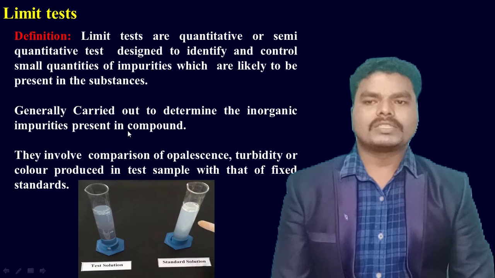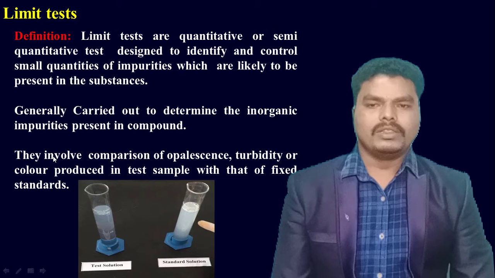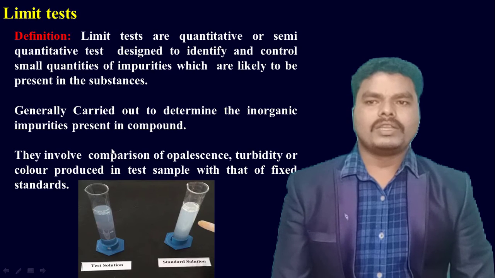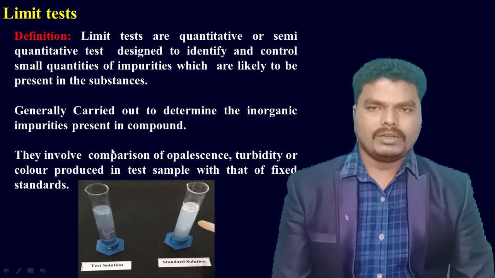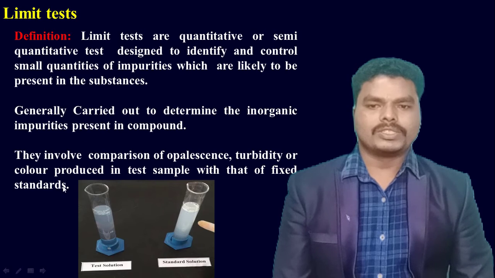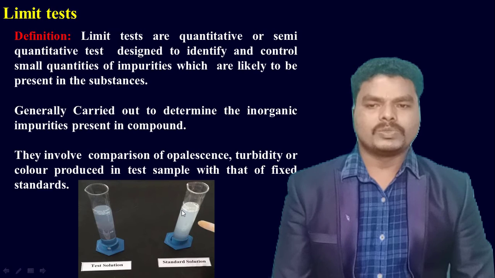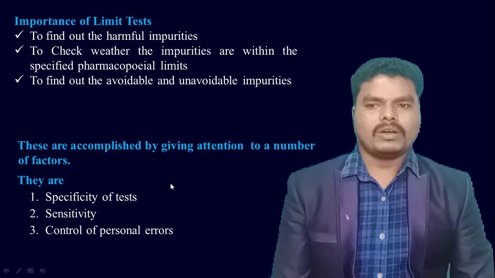And these limit tests are generally carried out to determine the inorganic impurities which are present in the compound. The general principle involved in the limit test is nothing but comparison of opalescence, turbidity or color which is produced by the test sample with that of the fixed amount of the standards. So here we can see the test solution and standard solution. We can compare the opalescence, turbidity or color produced by the test sample with that produced by the known amount of standard.